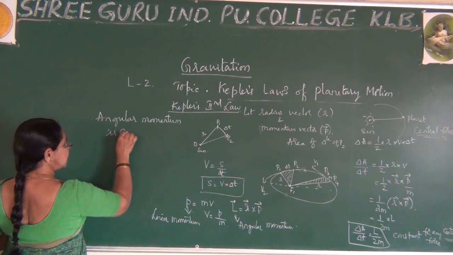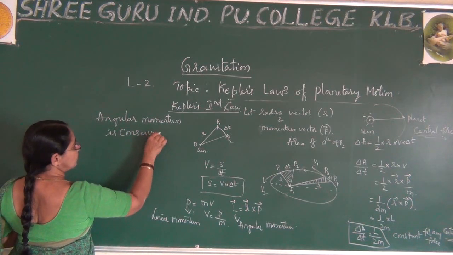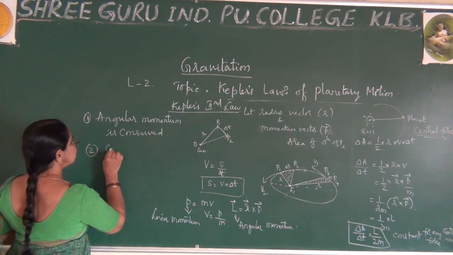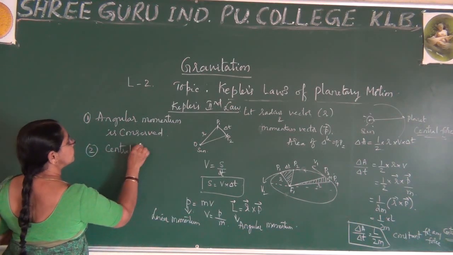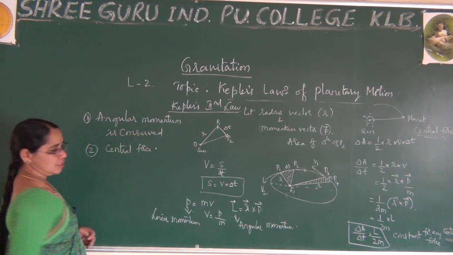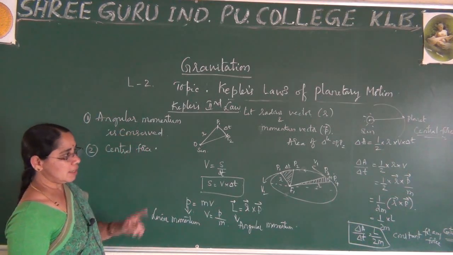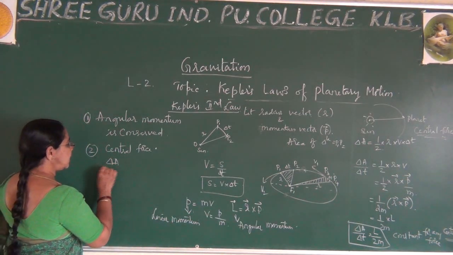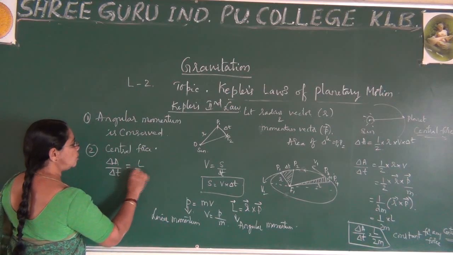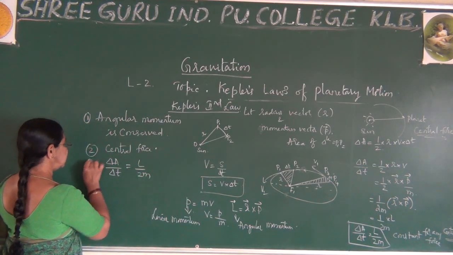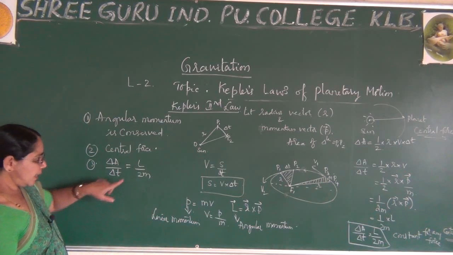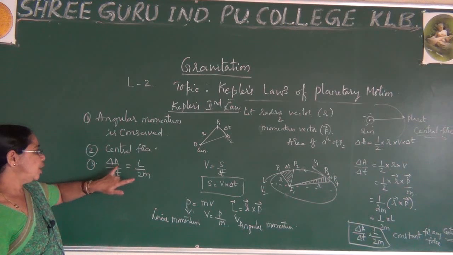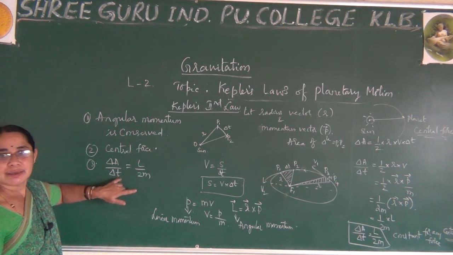Angular momentum is conserved. That is one point. Second point, we have now learned the term central force. You have also observed here that delta A by delta T is equal to L by 2M, where L is equal to 2M into delta A by delta T.